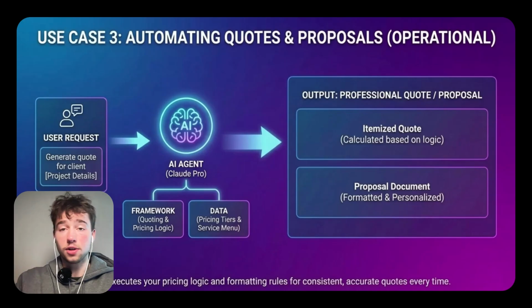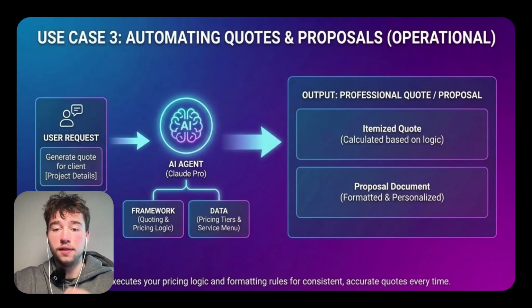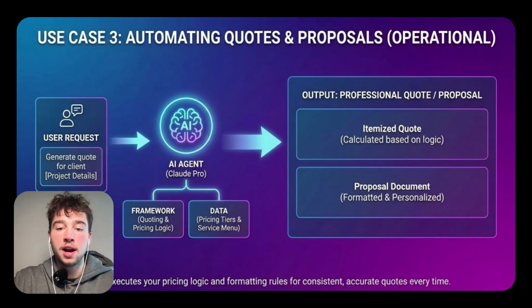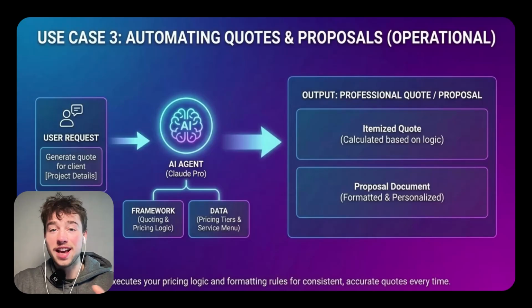And this also works for operational stuff too. If you're a service business, you can build frameworks to quote jobs, write proposals, create SOPs, onboard different clients. Literally anything you do repeatedly in your business, you just think about it, okay, how can I make an SOP for this and have AI just know how to do it every single time if I just give it the context. I haven't fully built this out yet. This is kind of just the MVP of my AI OS. But the structure is there.